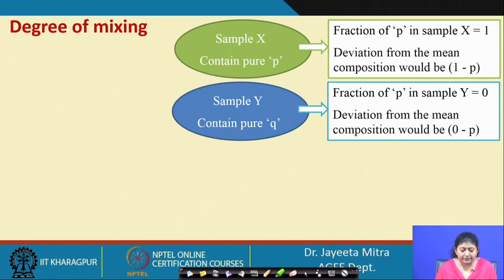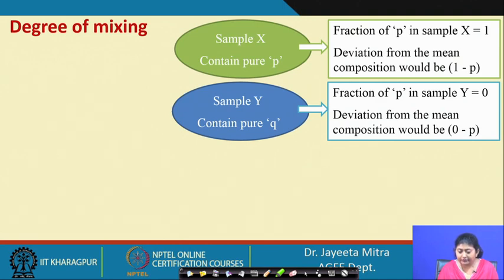So, let us see the degree of mixing in a bit more elaborate way. Suppose sample x contains the pure p, where the fraction of p in the sample x is 1, because it is a pure material that has only that particular component. So, the fraction will be 1.